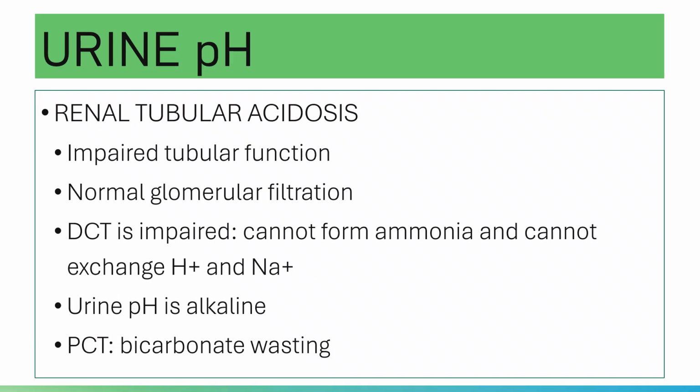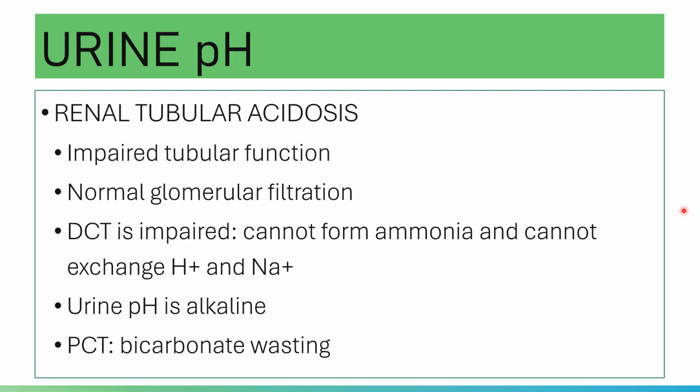Renal tubular acidosis, again. Please note that this one is caused by impaired tubular function. There is an abnormality in the production of ammonia.